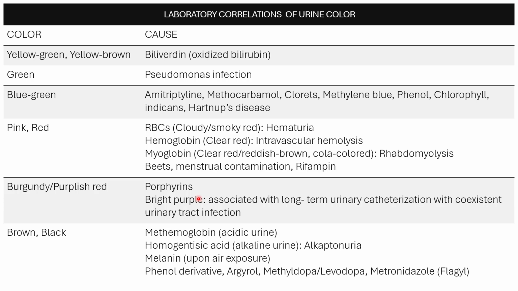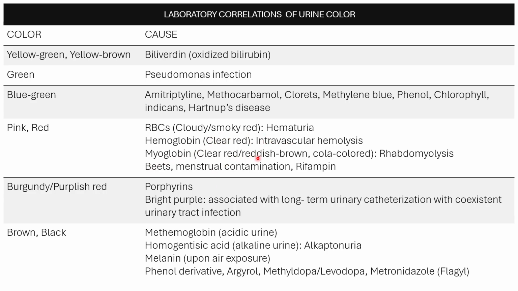And then you have your pink or red urine. If you have a cloudy red or smoky red urine, that is caused by intact red cells. By the way, when you say presence of intact red cells in the urine, the term is hematuria. And yes, hematuria will give you a cloudy red or smoky red urine.